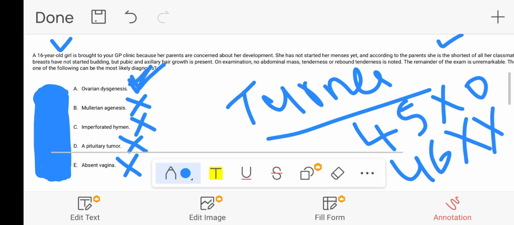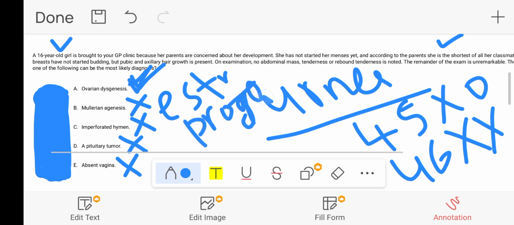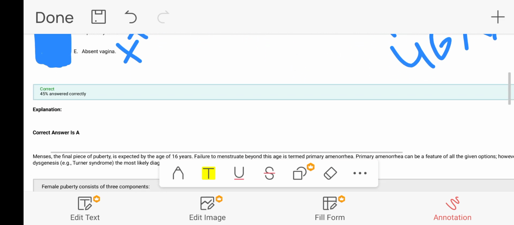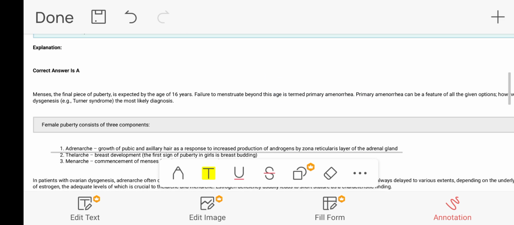So the ovaries will not function normally, so there will be absent estrogen and absent progesterone. These both hormones will be absent. Patient height will not be normal; she will be short. Along with this, the breast will also not develop because of the absence of estrogen. So this is the correct answer here, ovarian dysgenesis, and the most common condition with ovarian dysgenesis is Turner syndrome. Correct answer is A. So let's read the explanation as well for this question.